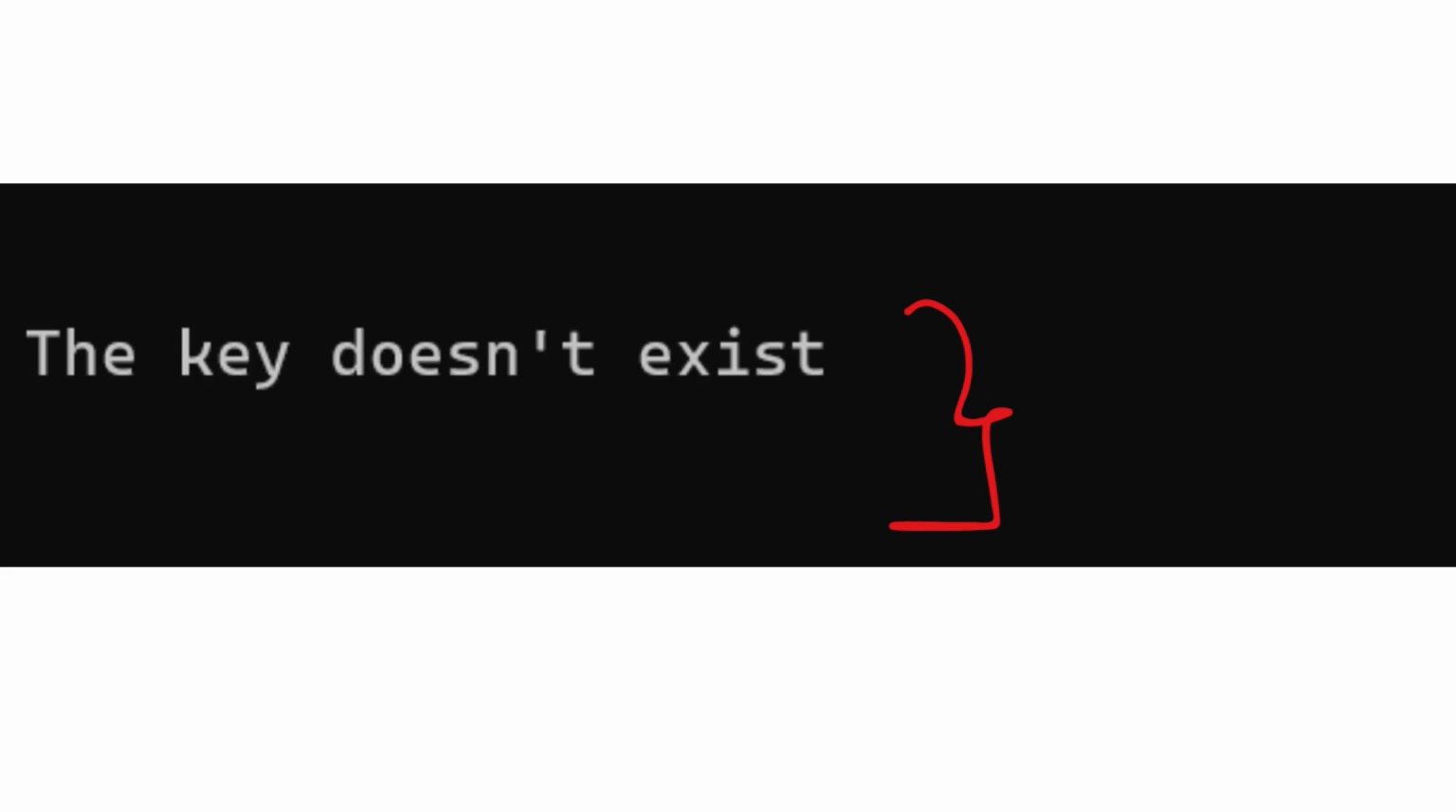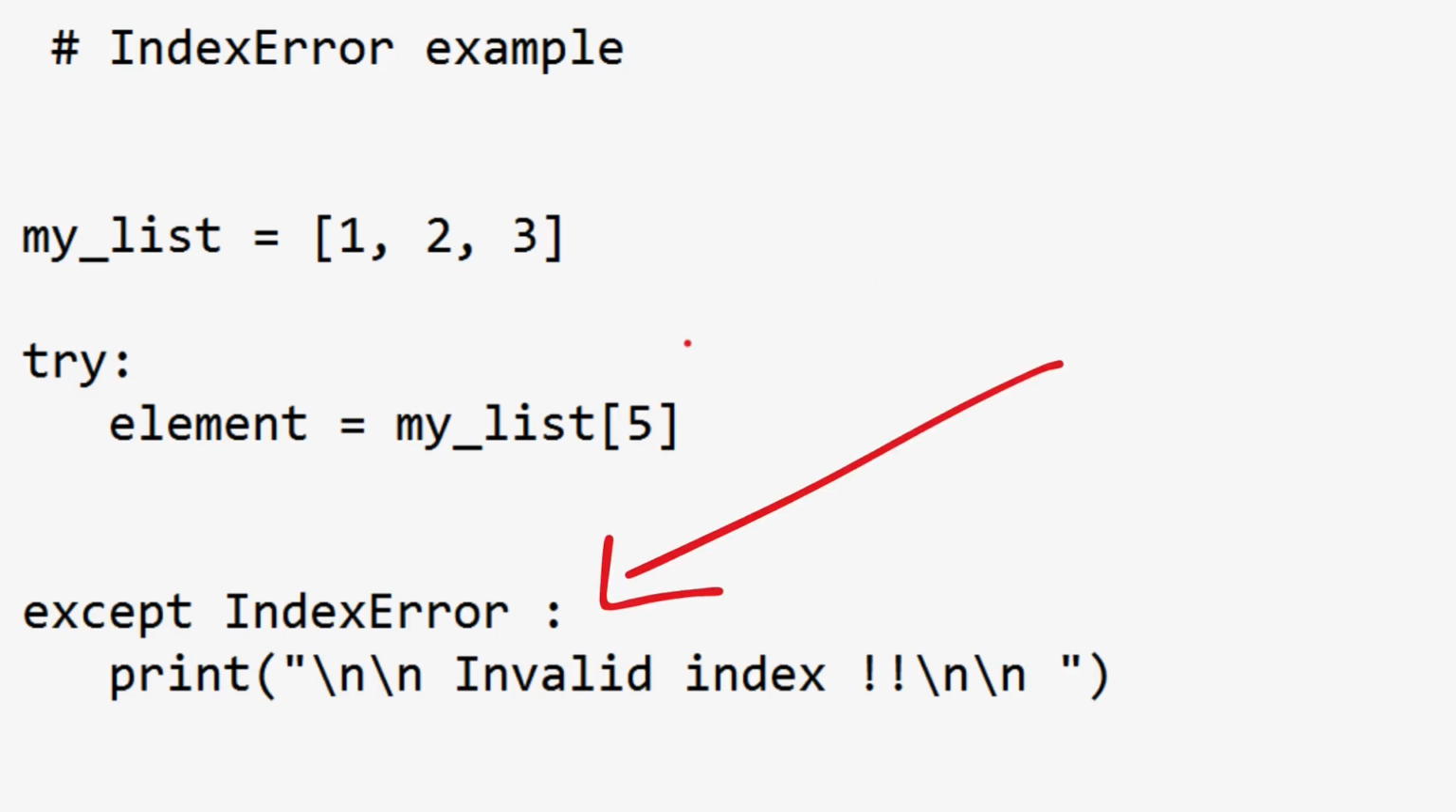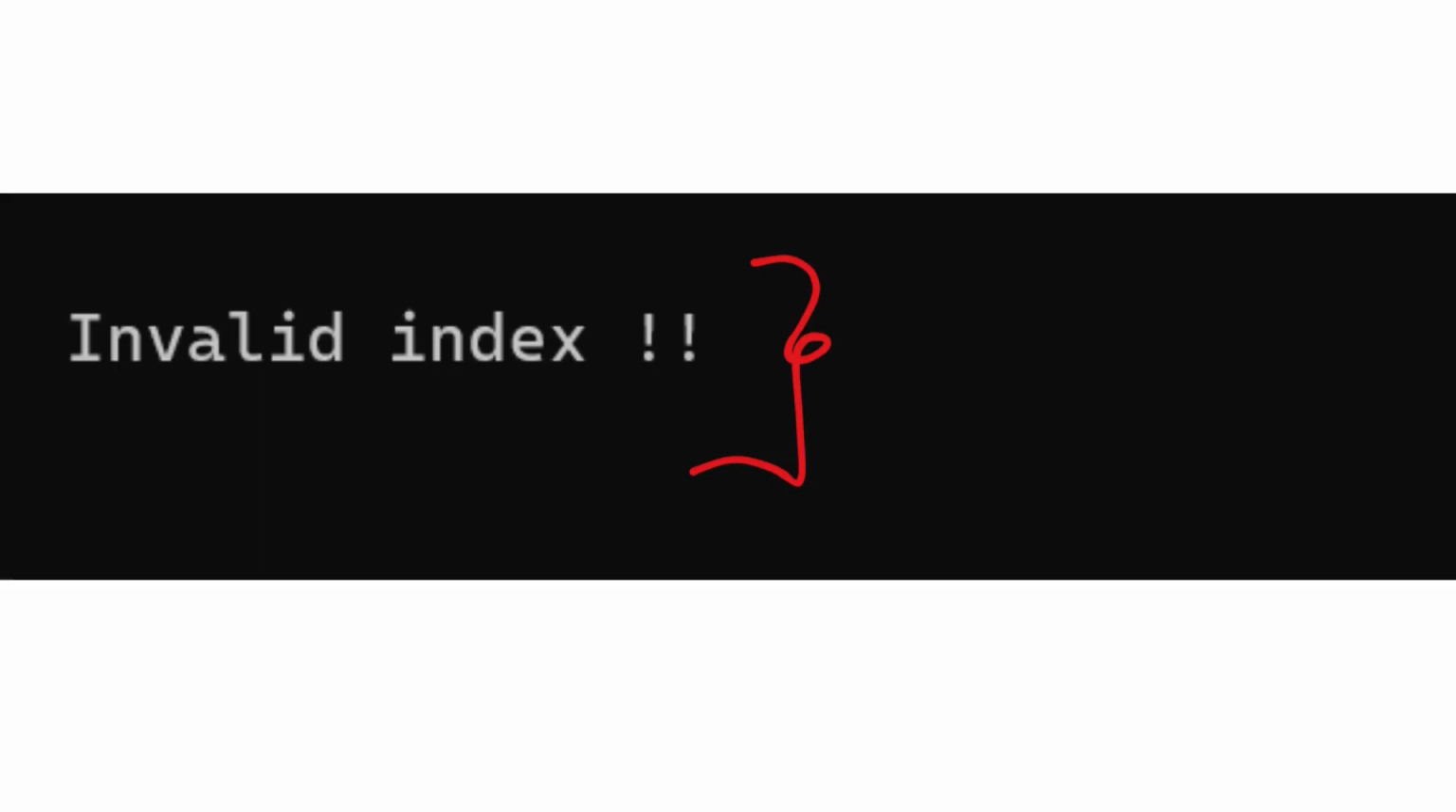Okay, friends? Yeah, the last error that we're going to see in this session is IndexError. If we try to access the elements of a list using an index that is out of the valid range, then this IndexError is raised. So in this example, my list has 3 items. And inside the try block, we are trying to access an index which doesn't exist. This exception is handled by this block, which prints the friendly message as invalid index in the output.